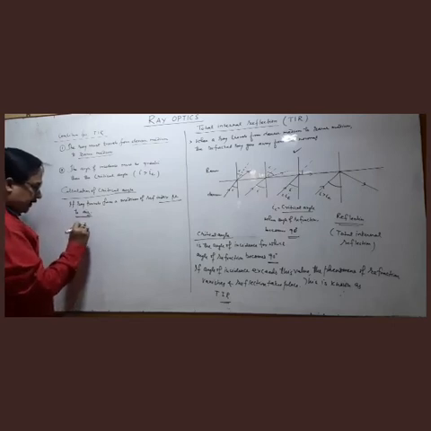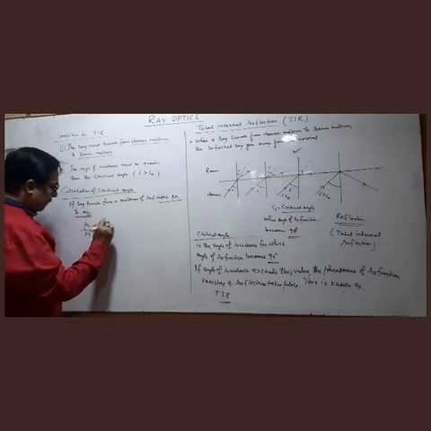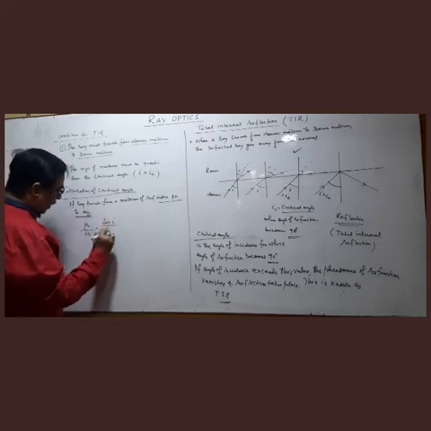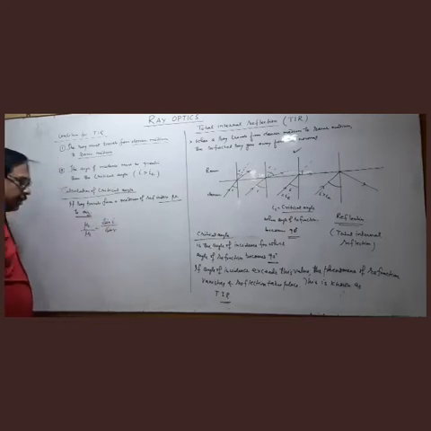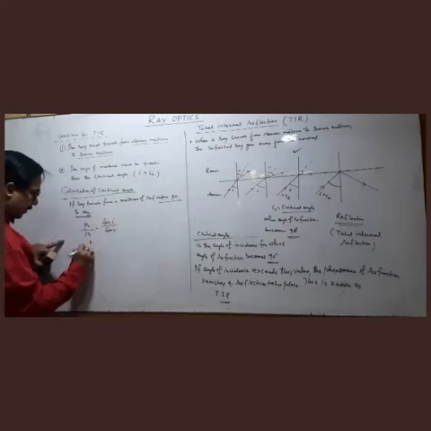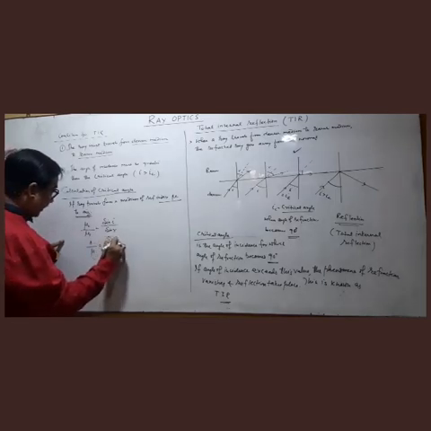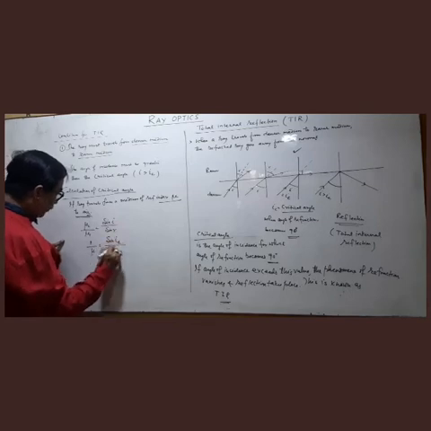So we can write mu2 by mu1 is sine of I upon sine of R. This is Snell's law. And second medium is air, we will write 1 upon mu is equal to sine of IC upon sine of 90.